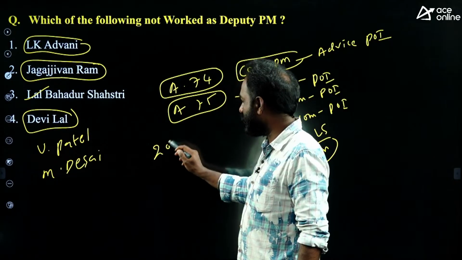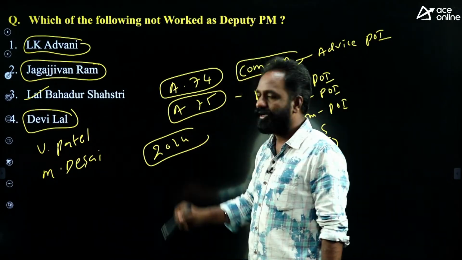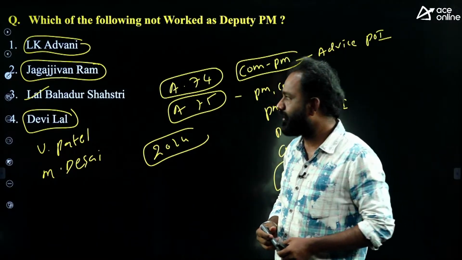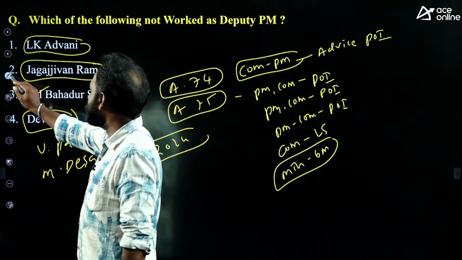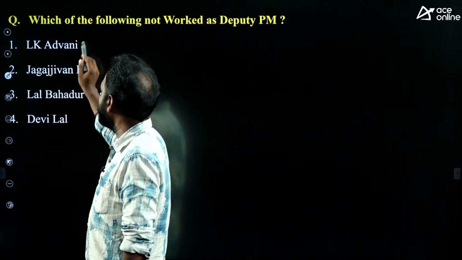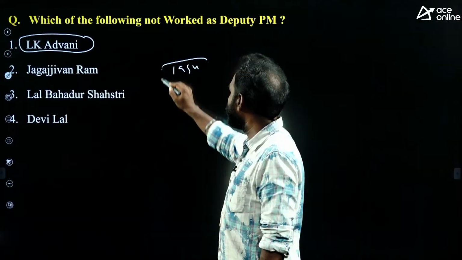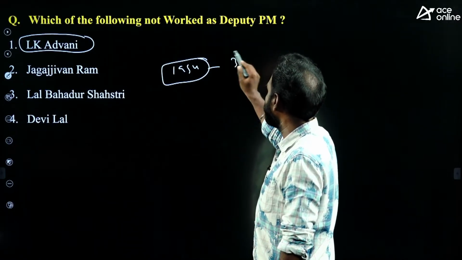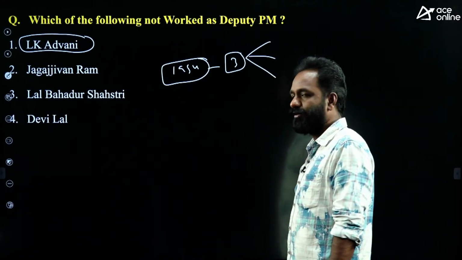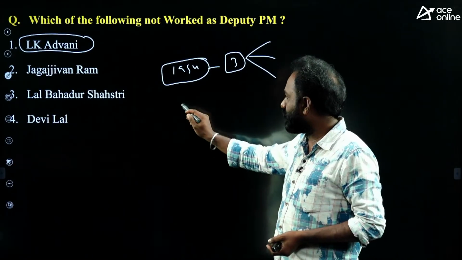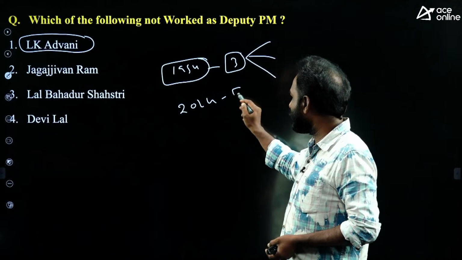Because in 2024, LK Advani was honored with the Bharat Ratna Award. So that's why there is a chance to ask a question about this Deputy Prime Minister. Until now, the Bharat Ratna Award, started in 1954, was first given to 3 people: Sri Rajagopalachari, C.V. Raman and Sarvapalli Radhakrishnan. And last year, in 2024, it was given to 5 people.